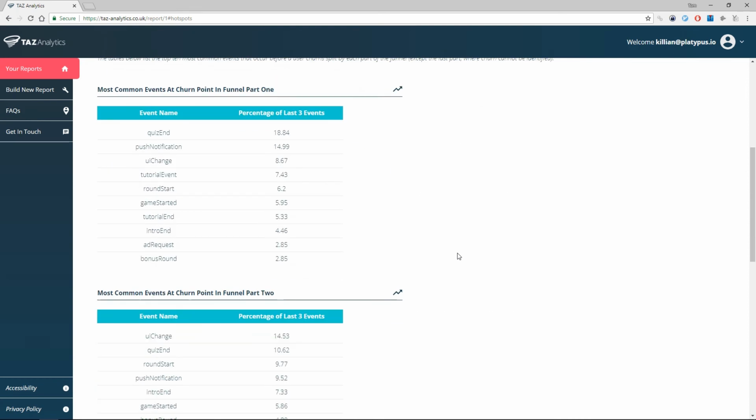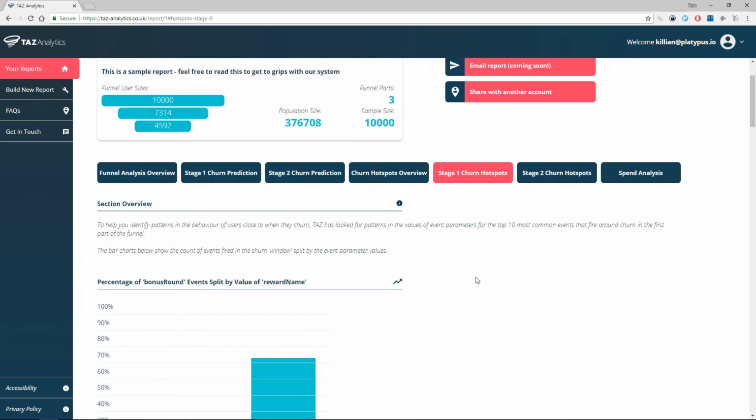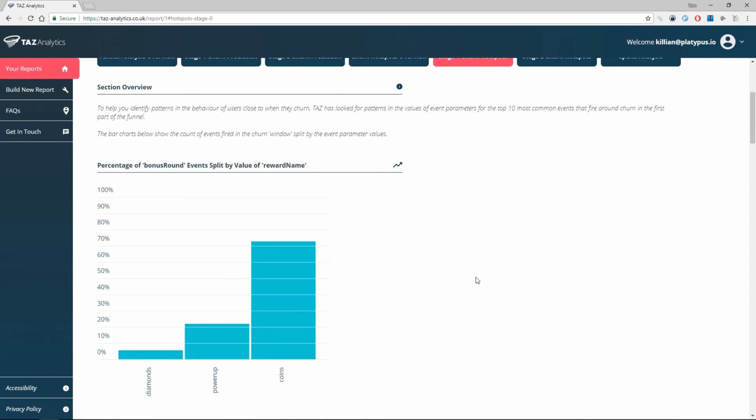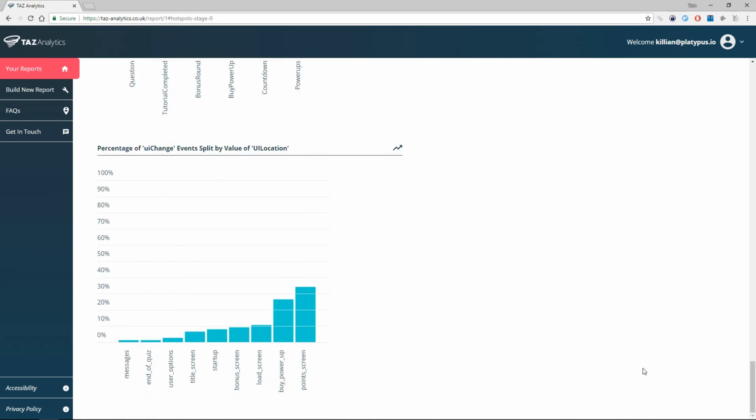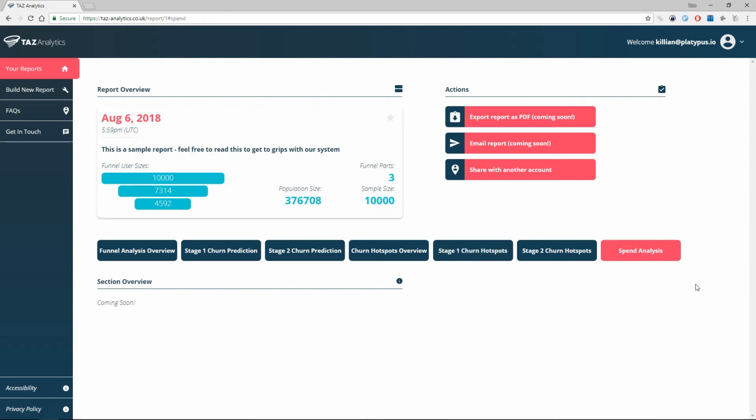Finally, TAZ helps you to identify causes of churn by intelligently examining common events around churn when the churn rate is split by parameter values. For example, if we scroll down to the bottom, we see that in part 1 of the funnel, the churn rate around UI change events is much higher on buy power up and point screens than other places in the app. In future versions of TAZ, causal inference techniques will be integrated into the hotspot analysis to help you pinpoint problems quicker than ever before. As I mentioned earlier, spend analysis will be coming very soon to TAZ, adding another tool to TAZ's arsenal.